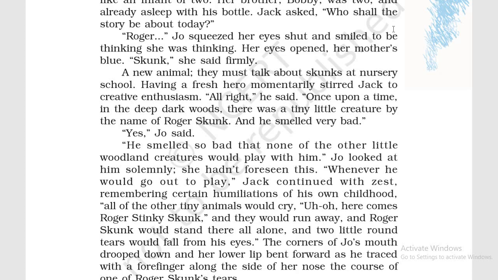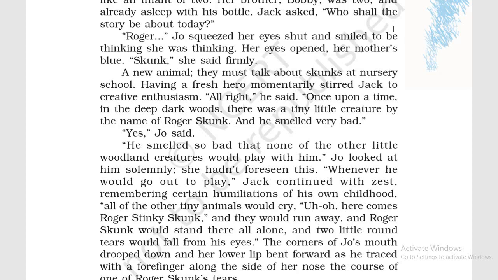Yes, Joe said. She already knows that skunks smell bad. She was not only told about the animal in nursery class, but also that this animal smells very bad. He smelled so bad that none of the other little woodland creatures would play with him. Jack continues that his smell was so bad that none of the animals of that whole forest would like to play with him.